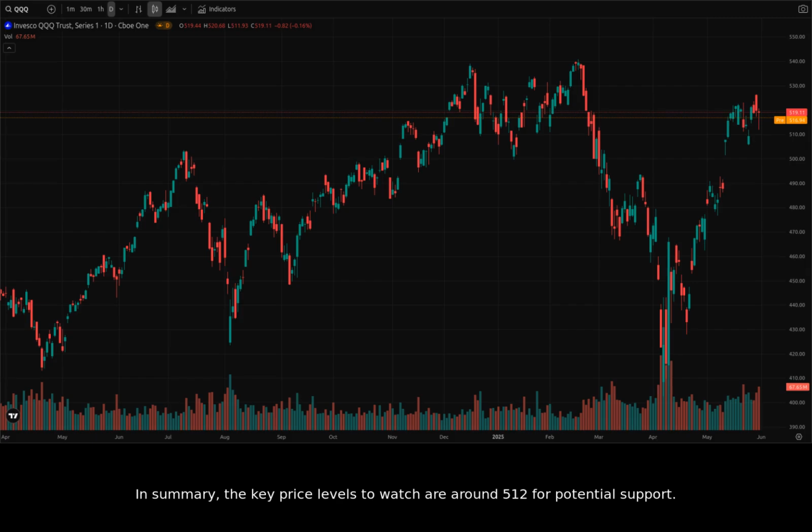In summary, the key price levels to watch are around 512 for potential support. A break below this level could signal further downside, potentially testing lower support levels around 500. Conversely, if the QQQ can hold above 512, we might see a rally toward the previous highs.